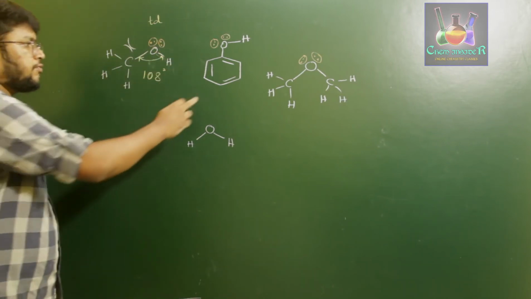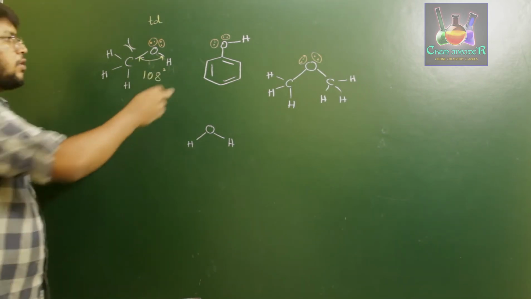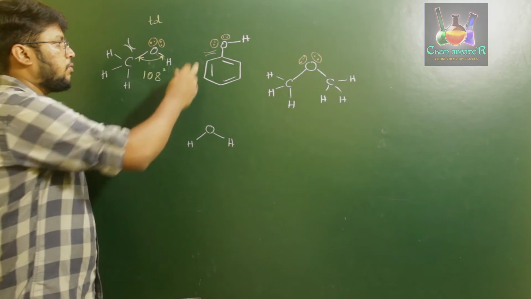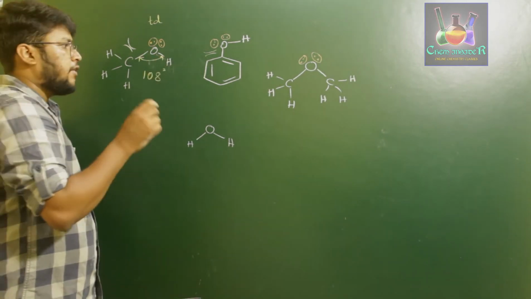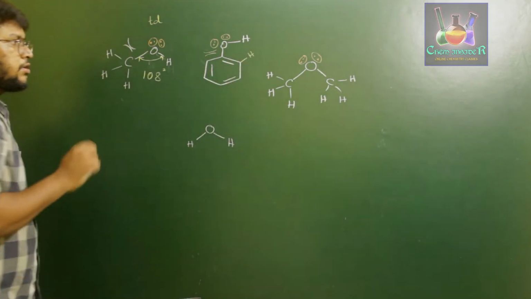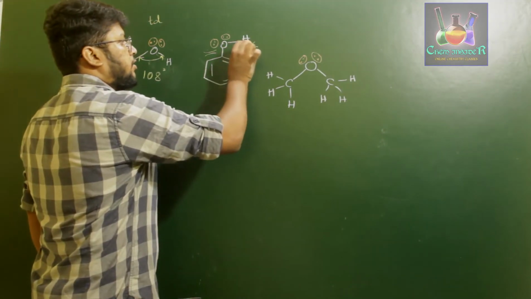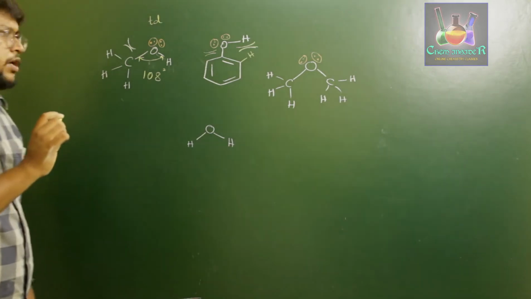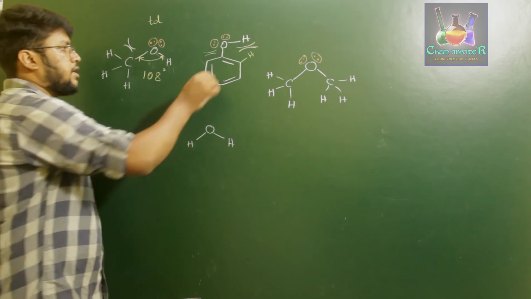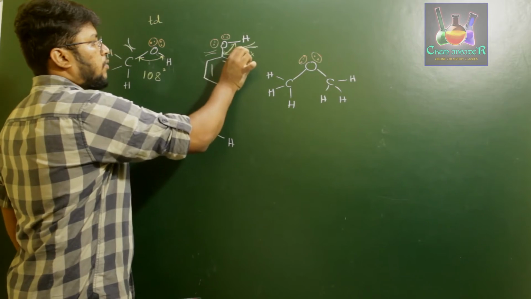And in case of phenol, what we observe is we might experience more repulsion between the lone pairs of electrons and the phenol ring. Further, since hydrogen is present on the ortho position of the phenol ring, they may also experience repulsion by two hydrogen atoms. So instead of expecting a decrease in the bond angle below 108 degrees, we observe a bond angle of 109 degrees.